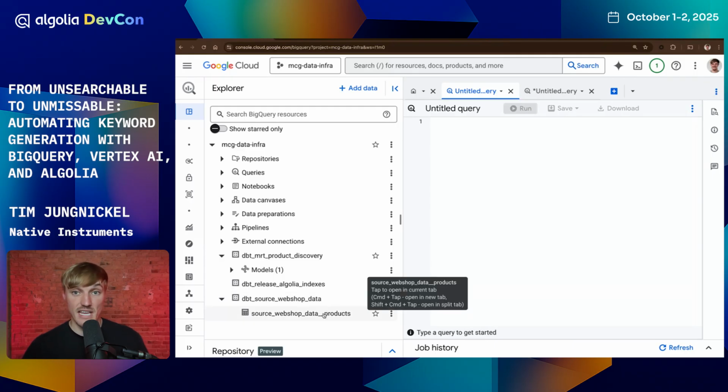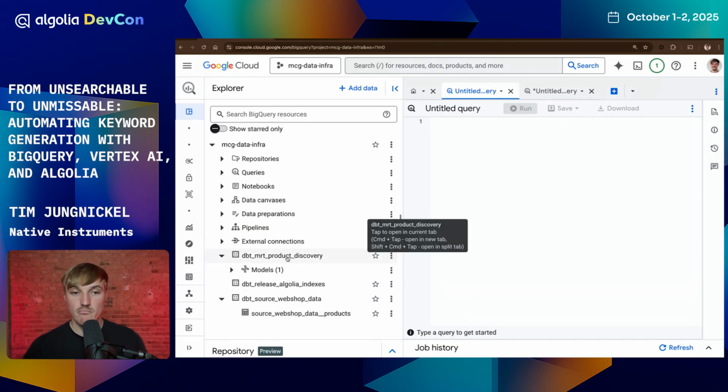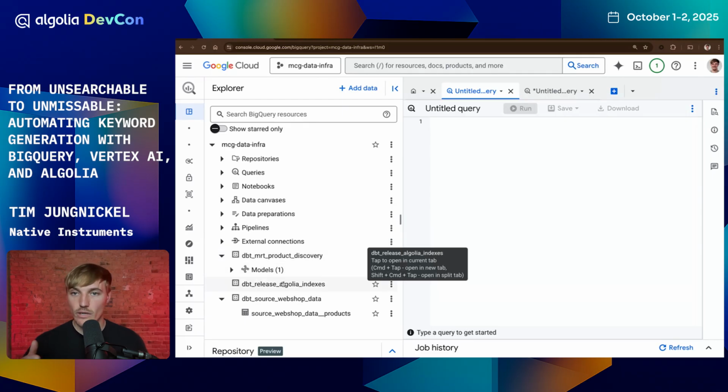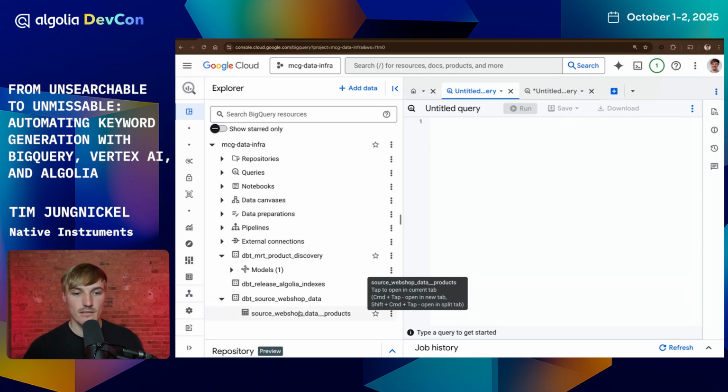Let's assume this is exactly coming from our web shop. And we want to create a mart layer where the data transformation is applied, and then a release layer where we want to have our tables that we then sync over to Algolia. Let's look at our source data.